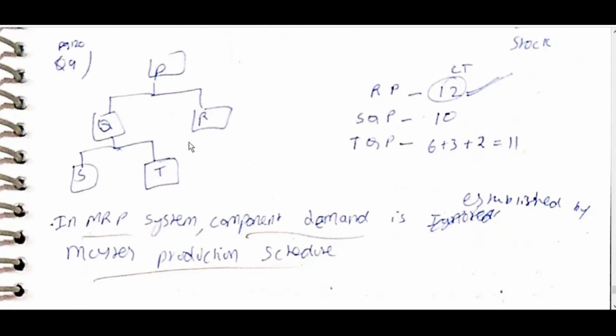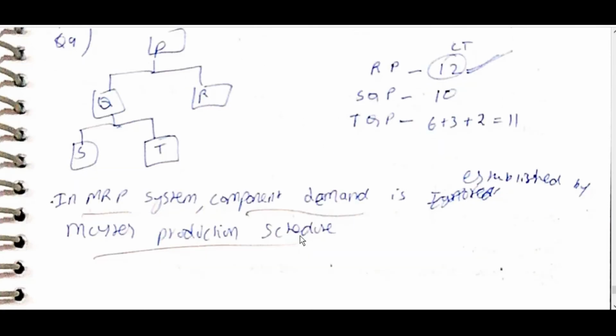Then, in MRP, lead time: whichever has the highest lead time is the final lead time. In an MRP system, component demand is established by the master production schedule.